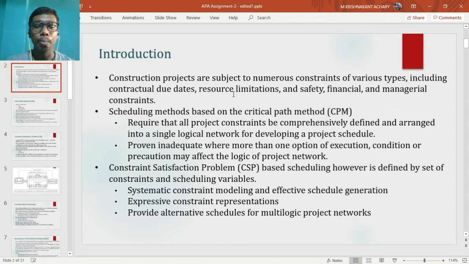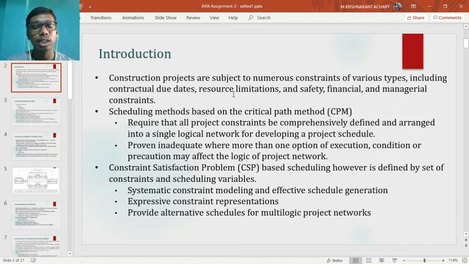Until a decade ago, critical path method (CPM) was used widely for generation of construction schedules. Nowadays, simple projects use this method to generate schedules, but this requires all project constraints to be defined and arranged into a single logical network for schedule generation. In real life, however, more than one option of execution, conditions, and precautions affect the logic of project network. CPMs are not suitable for such cases.